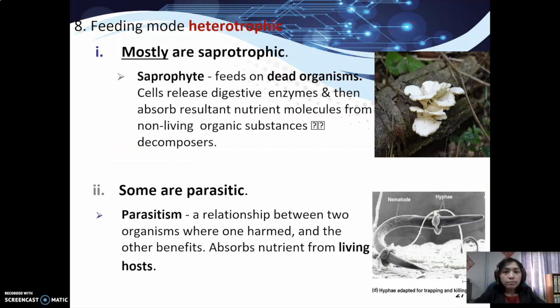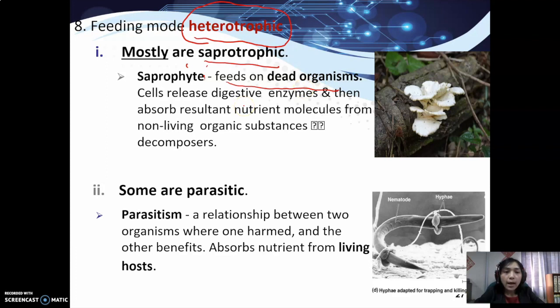So feeding mode, they are heterotrophic. Like we said just now, they do not manufacture their own food. They depend on others for the food. Most of them are saprotrophic. What is the meaning of saprotrophic? It means they feed on dead organisms.